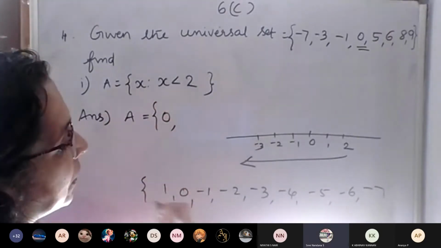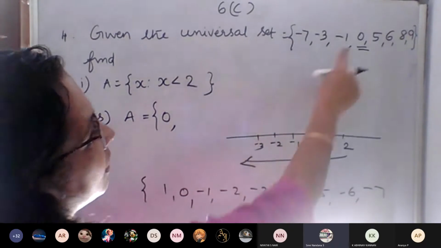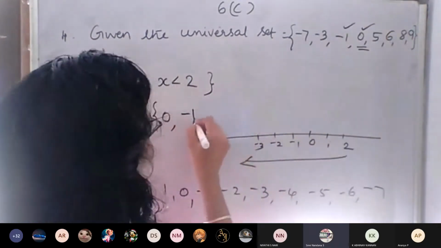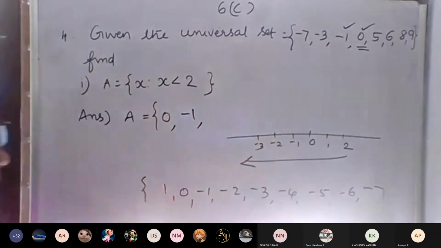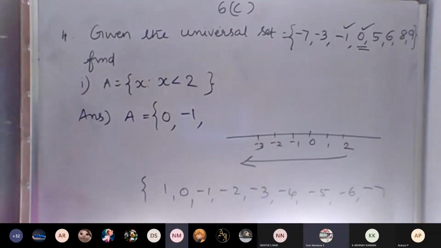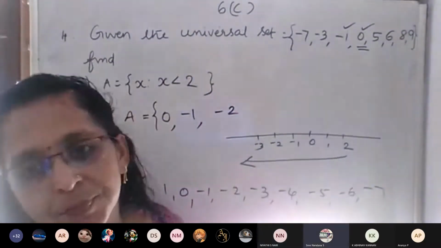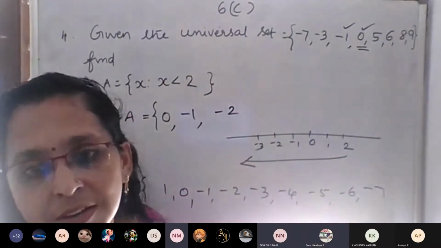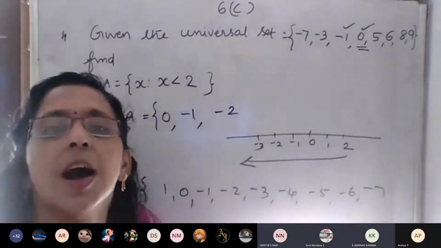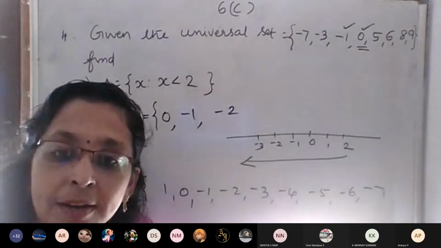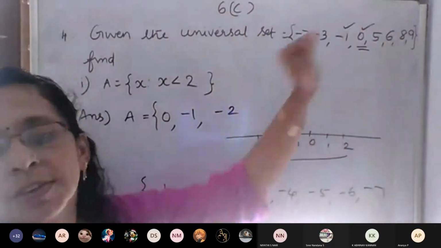The next step. -1, is there or not? Yes, ma'am. -1 is there, so we can write -1. Then -2. Can we write -2? No, ma'am. Why? -2 is less than 2, but -2 is not in the universal set.